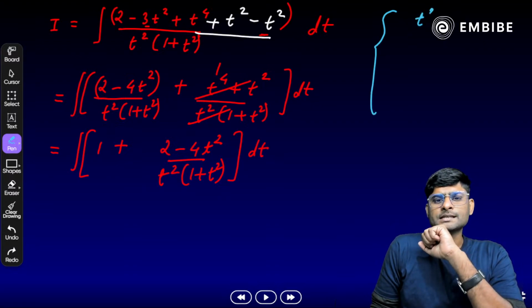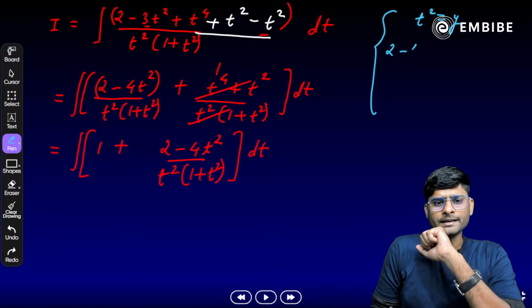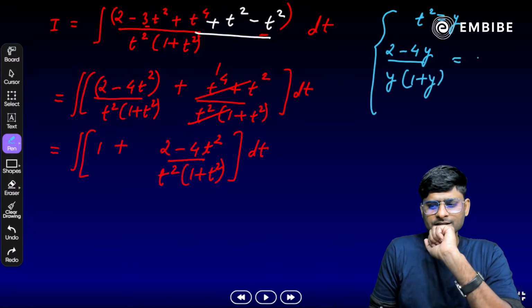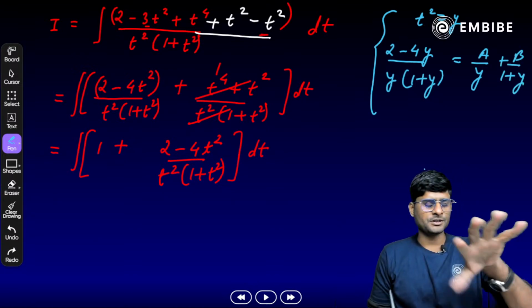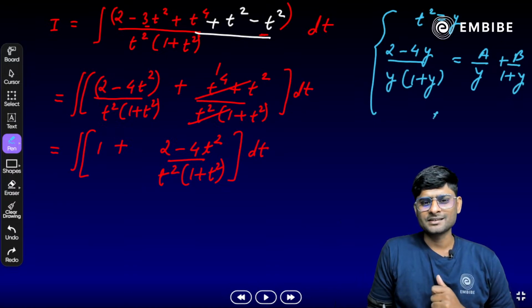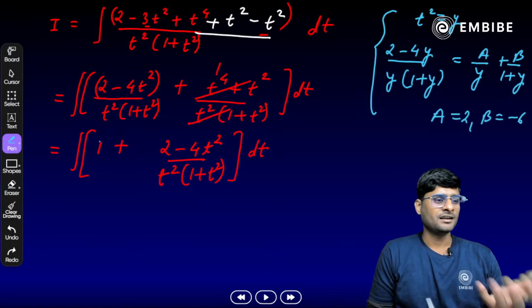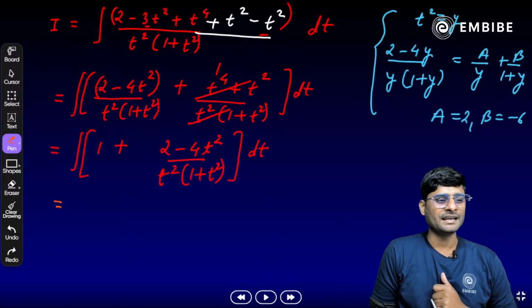If we suppose t square equal to y for a moment, what do we get here? 2 minus 4y divided by y times 1 plus y. Just do the partial fraction here. It will become so easy. A by y plus b by 1 plus y. Substitute the values accordingly. If we solve, what do we get here? You can do it. A is 2 and b is minus 6 here. Now substitute the values here. It will become very easy now.